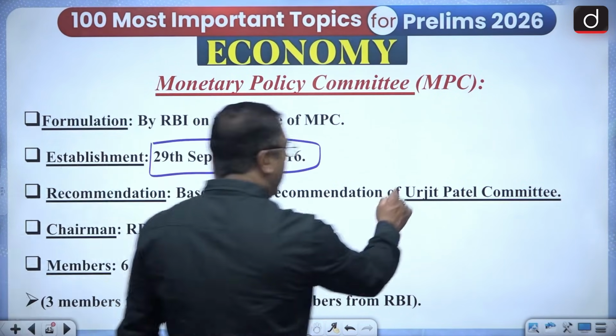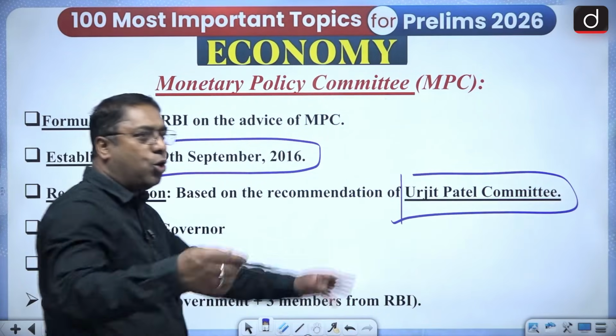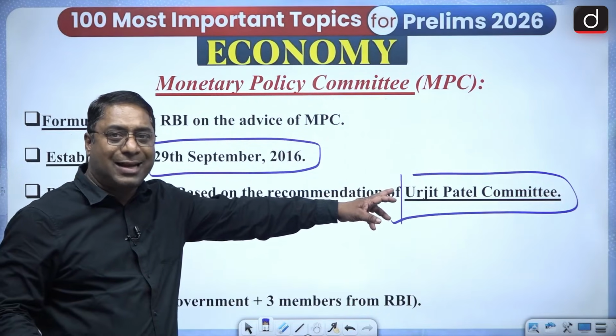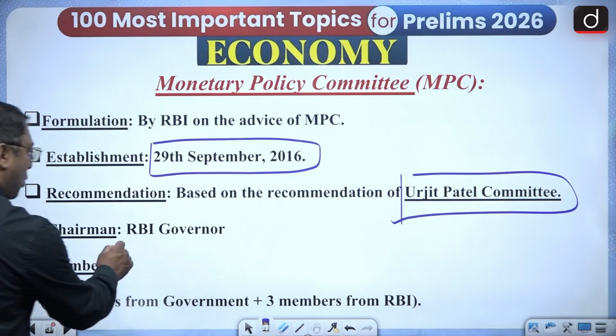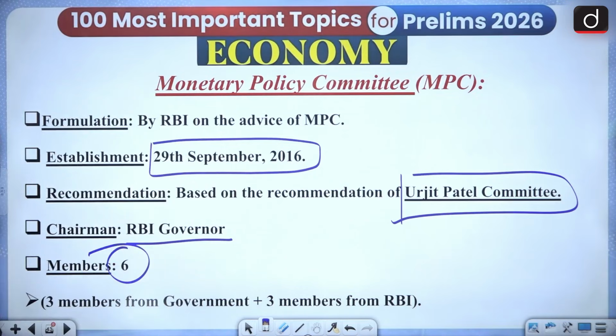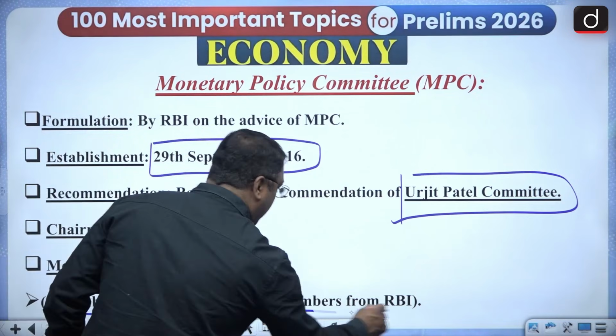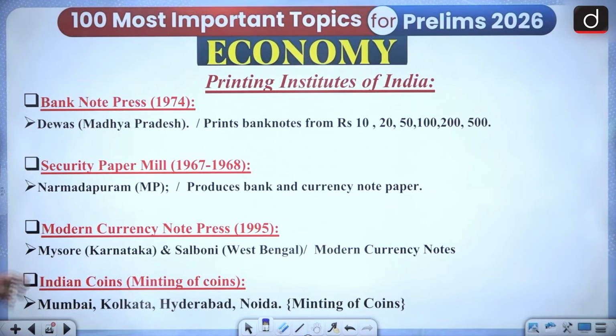Then we saw the Monetary Policy Committee, established on 29th September 2016 on the recommendation of the Urjit Patel Committee. You know who was the governor at that time. Yesterday I told you, Raghuram Rajan, and the chairman was the RBI governor. Number of members 6: 3 members from the government, 3 members from the RBI.